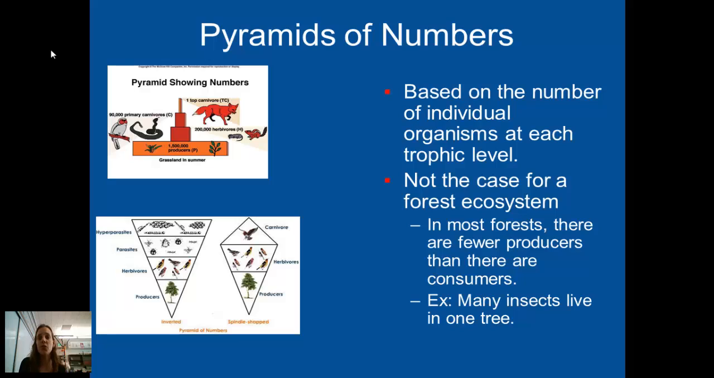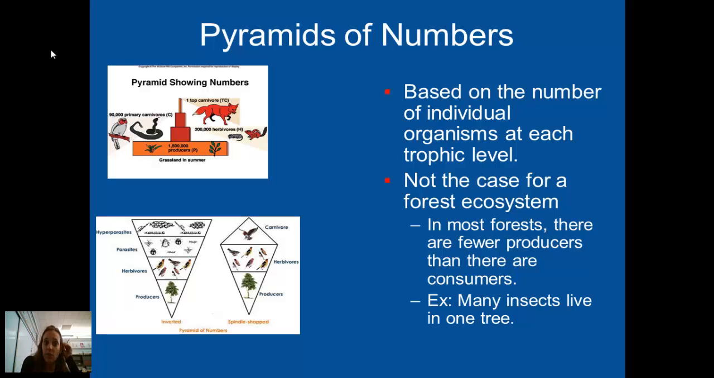And finally, there's the pyramid of numbers. The pyramid of numbers is showing how many individual organisms are actually available at each trophic level. What's interesting about the pyramid of numbers is the typical pyramid structure actually begins to break down, and it may not always look like a traditional pyramid. For instance, in a forest, there are actually by number fewer producers than there are consumers, because one tree can support a lot of life.